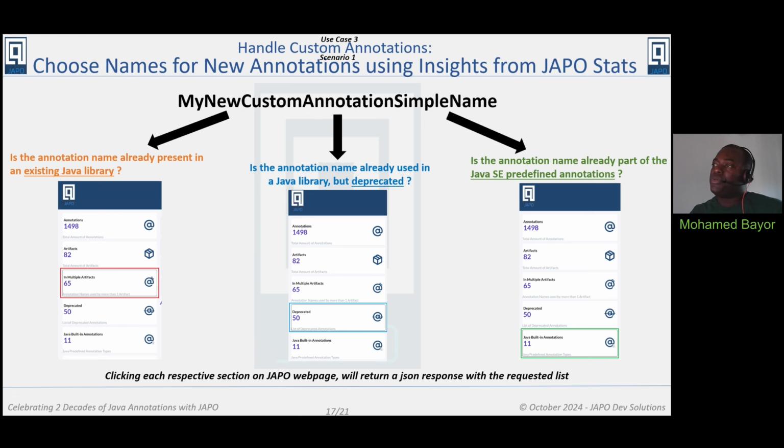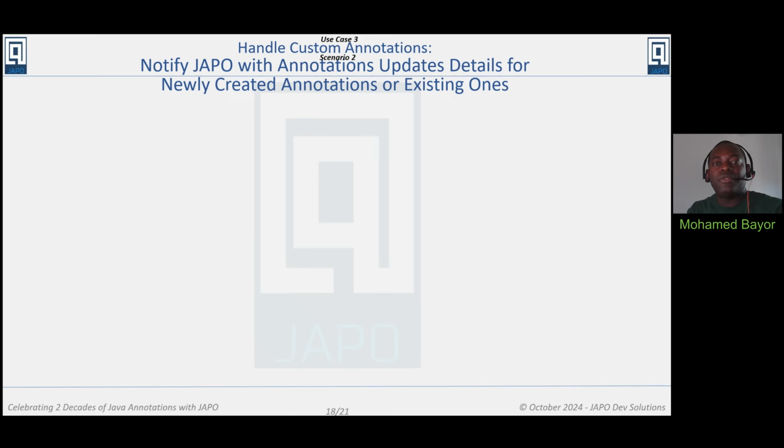Alright, so apart from helping you choose a name for your annotation, following these 3 guidelines here, JAPO also allows you to notify or to provide information regarding your annotation and even the library your annotation will be released for, ahead of the release of that specific annotation. We describe this use case here